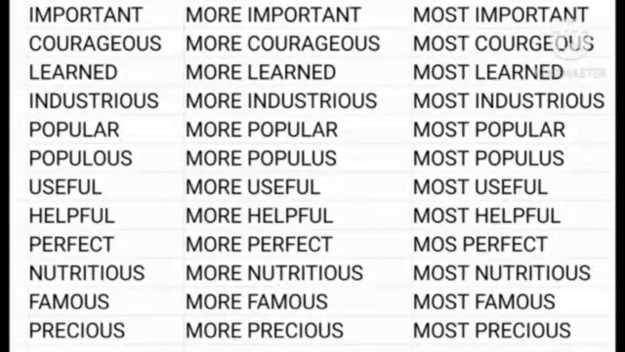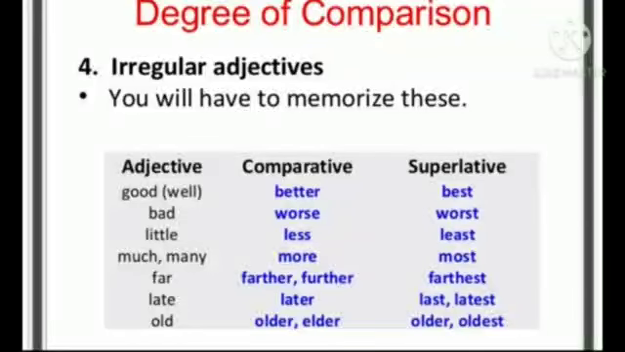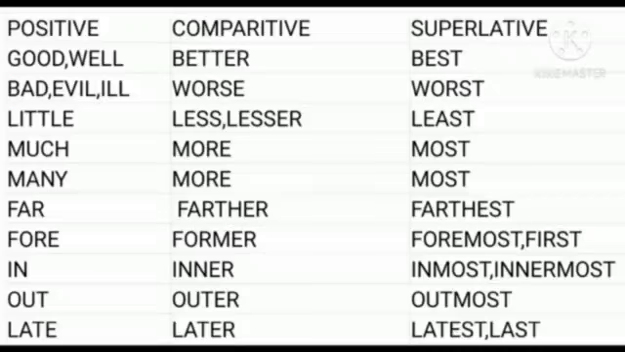And now come to the topic of irregular comparison. We are well versed with all the above: sweet, sweeter, sweetest, or brave, braver, bravest, or happy, happier, happiest, or hot, hotter, hottest, and now this more and most. But irregular comparisons are there. Means if we take the positive adjectives like good, well, its comparative will be better, and superlative will be best; bad, evil, ill; worse and worst; little,